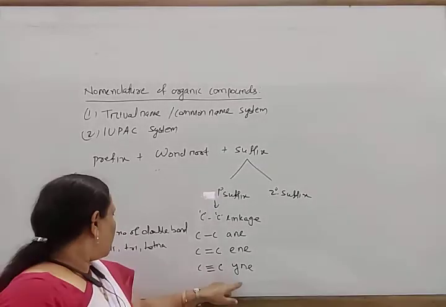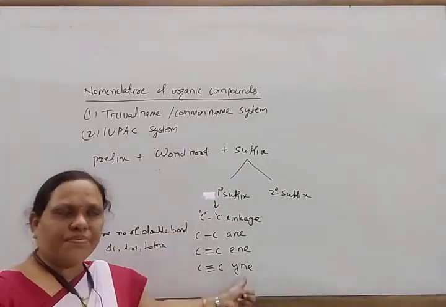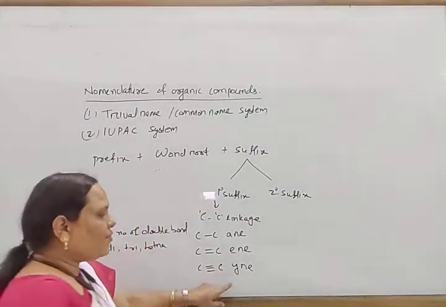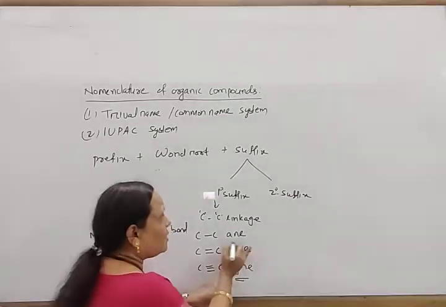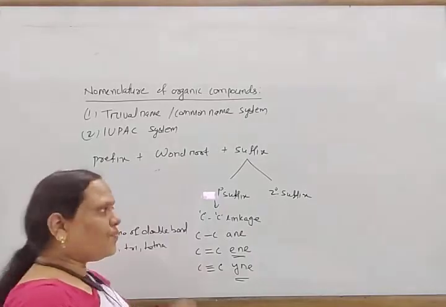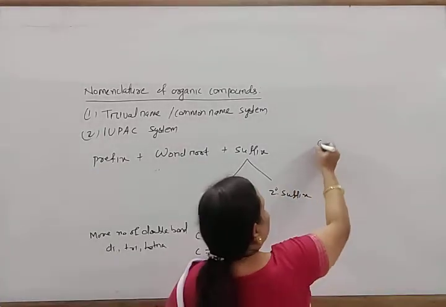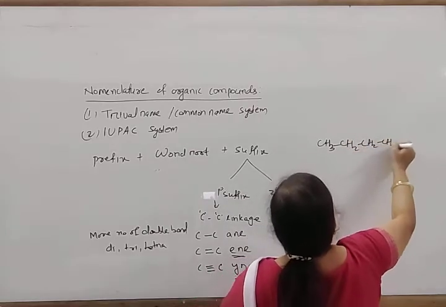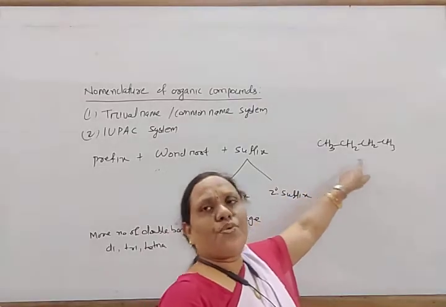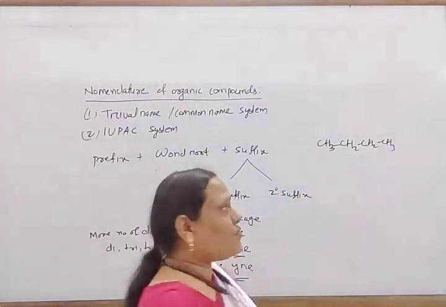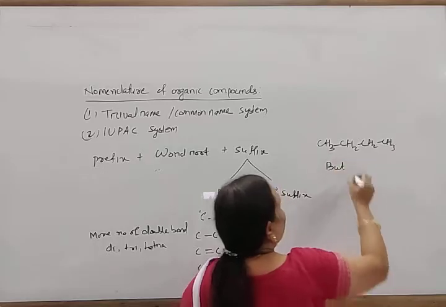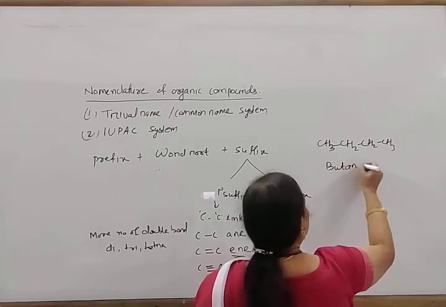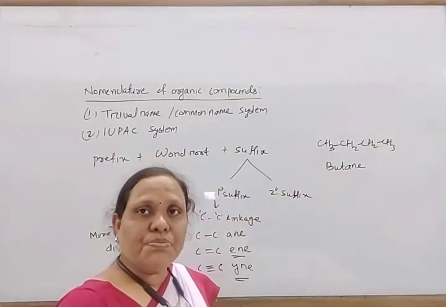Similarly, if more than one double or triple bond is present, then di, tri, tetra, etc. are used before the primary suffix, and after the word root. For example, suppose this is CH3, CH2, CH2, CH3. This is a long chain of 4 carbon atoms. So the word root is but, and as all are single bonds, the name is ANE. So this is butane.